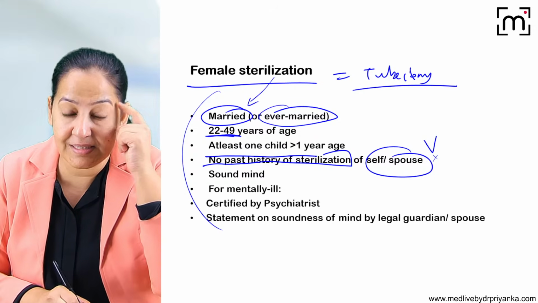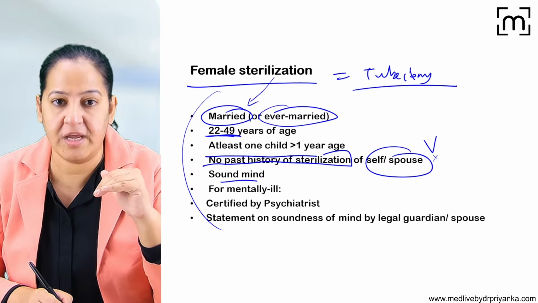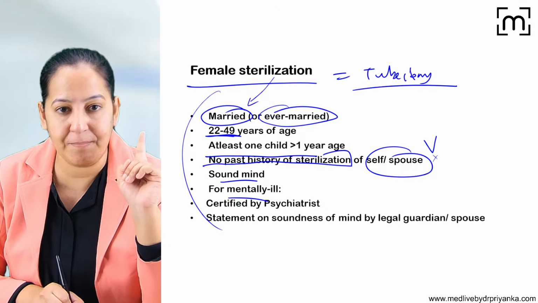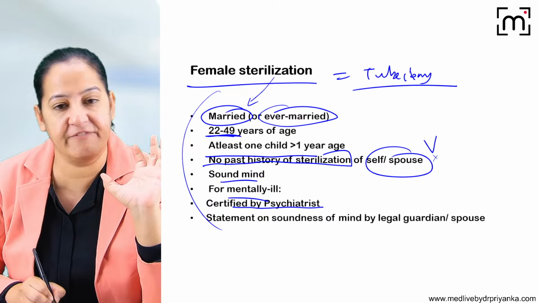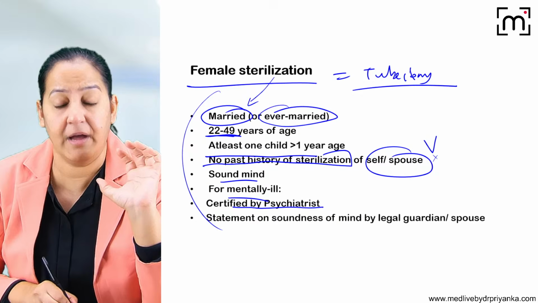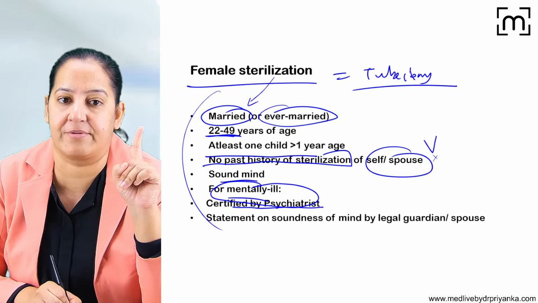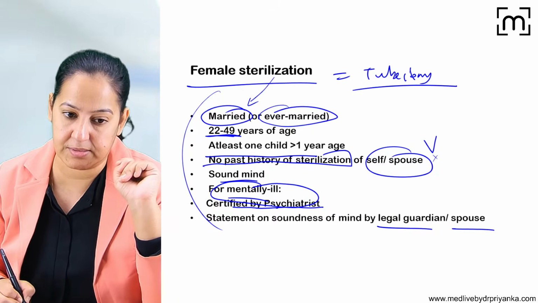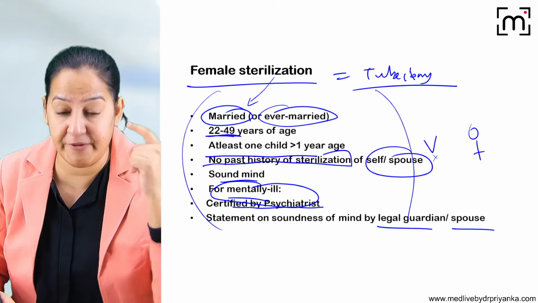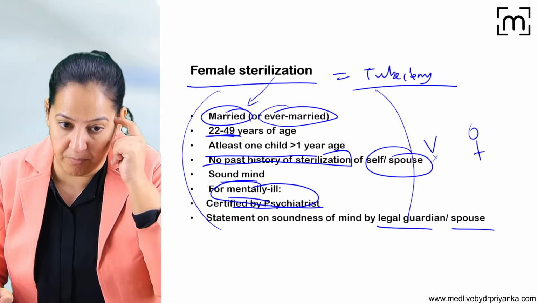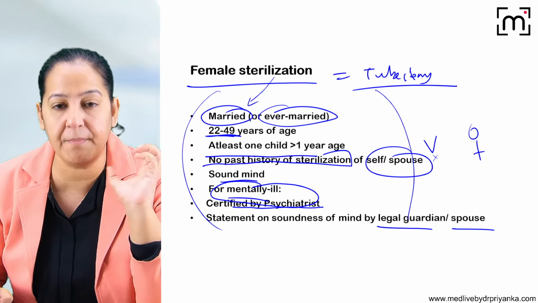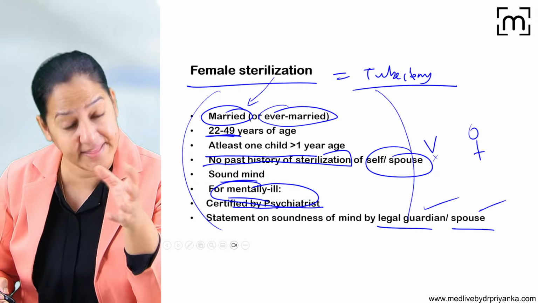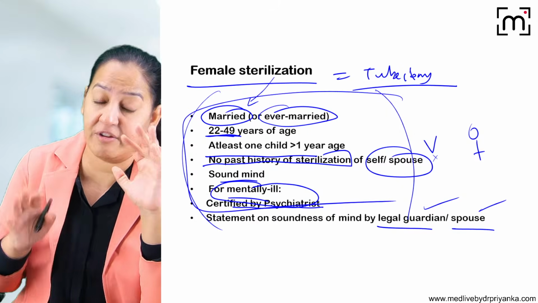She is of sound mind. She is not looking very depressed, and she has no psychological problem. She is not mentally ill, and that is certified by the psychiatrist. If she is mentally ill, it should be certified by the psychiatrist, and in that case the statement is taken from the legal guardian or the spouse. Otherwise, it is the wish of the female. But if she has some psychological problem, the spouse or the legal guardian can take the decision of the tubectomy. Otherwise, it is the decision of the female only.